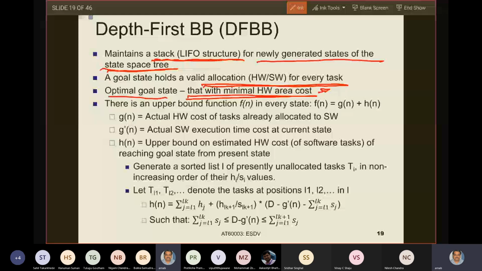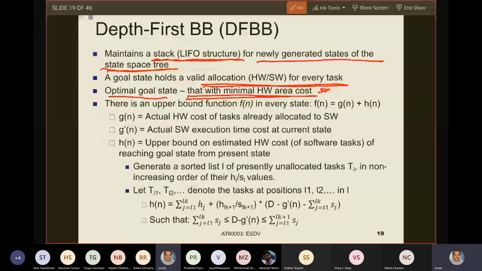Because I have very carefully changed the problem implementation: instead of minimizing the hardware area cost of hardware tasks, I have changed that problem into maximization of the hardware area cost corresponding to the tasks which are actually implemented in software. Right? This is what I have done. So this is the optimal goal state.